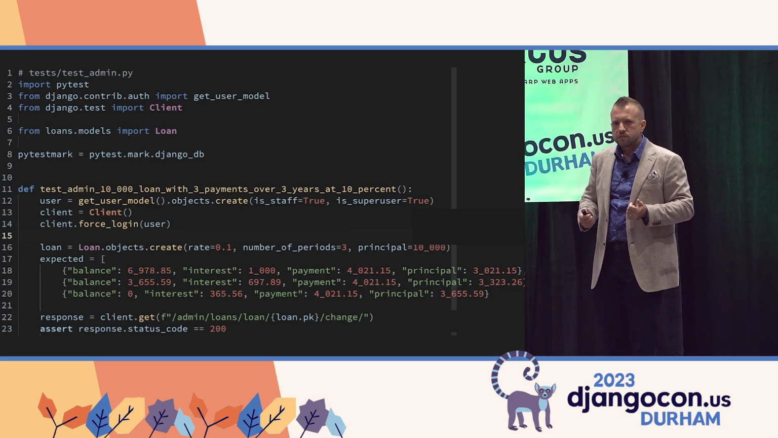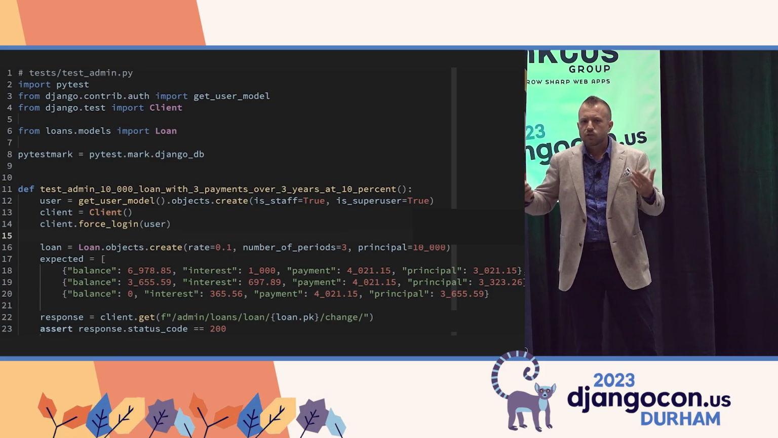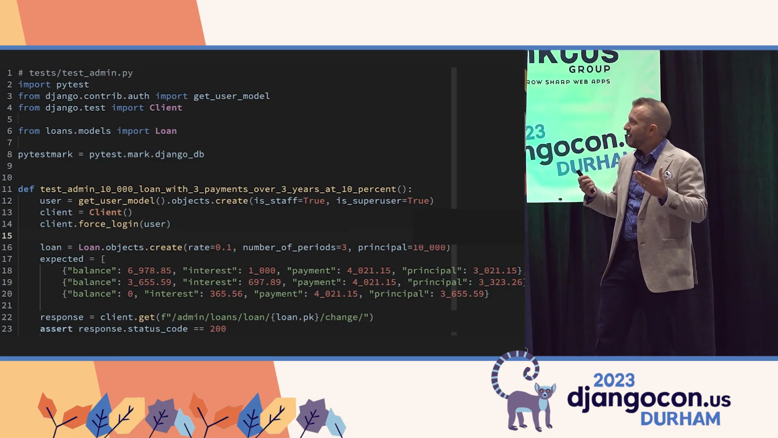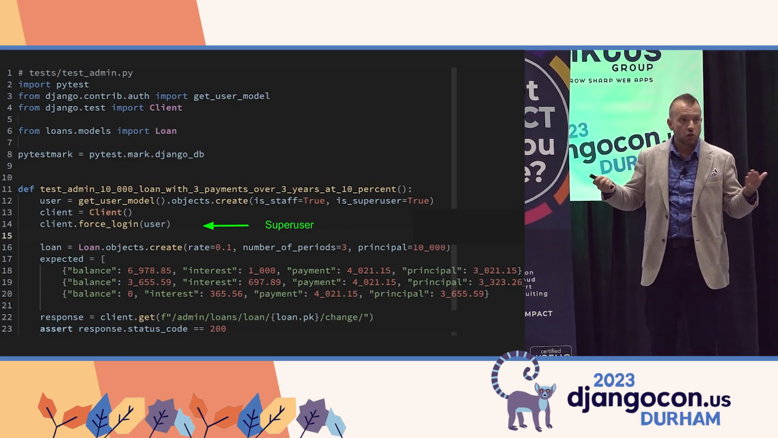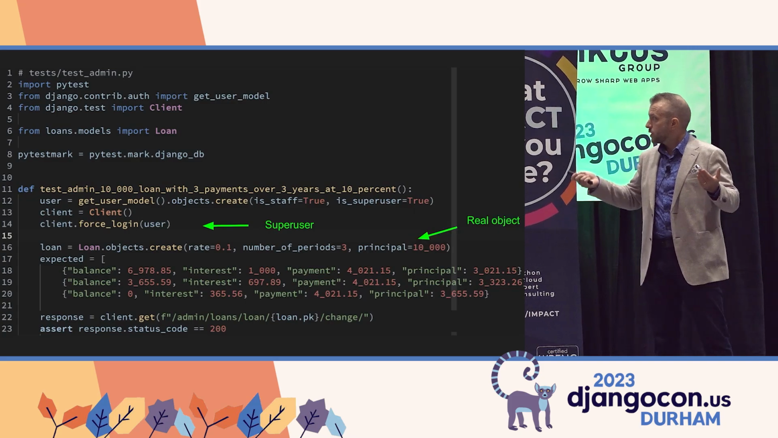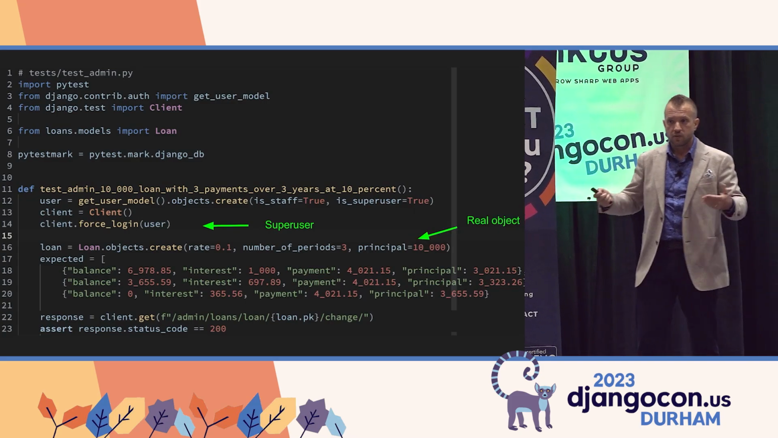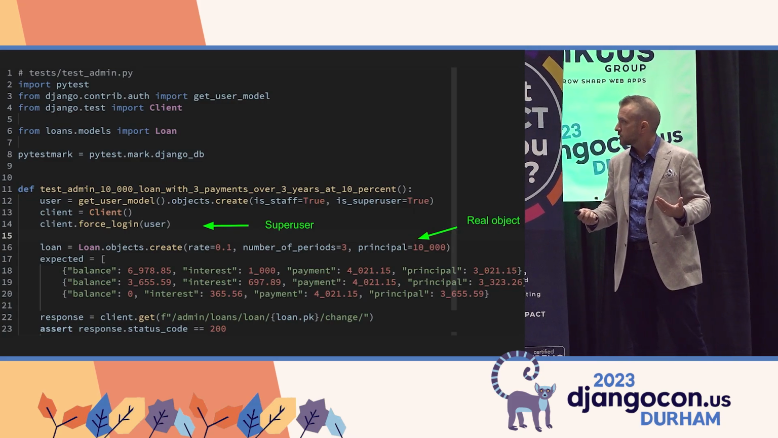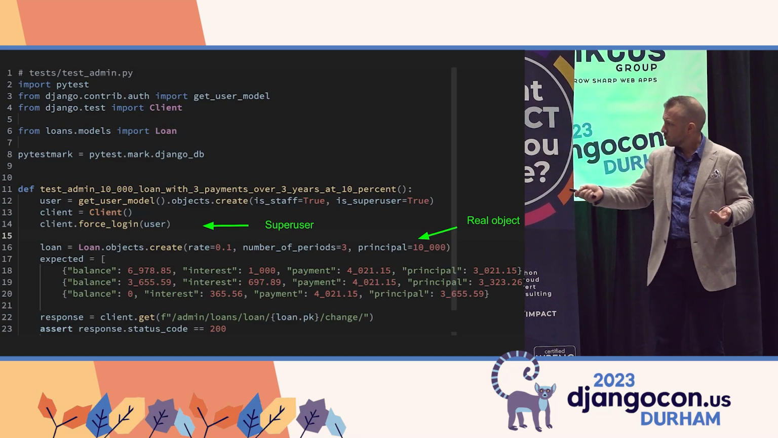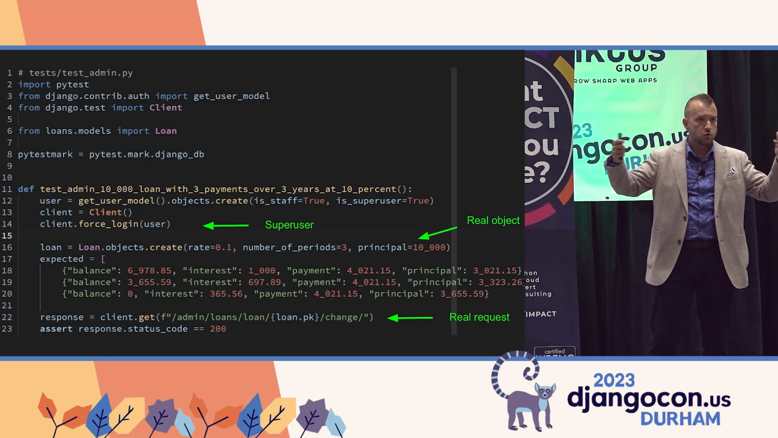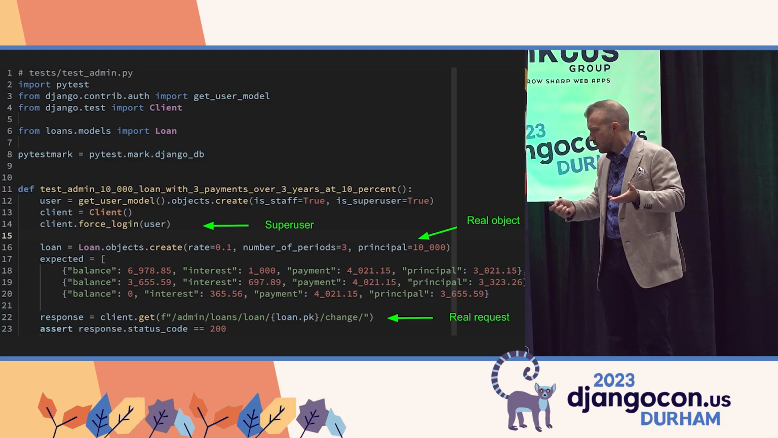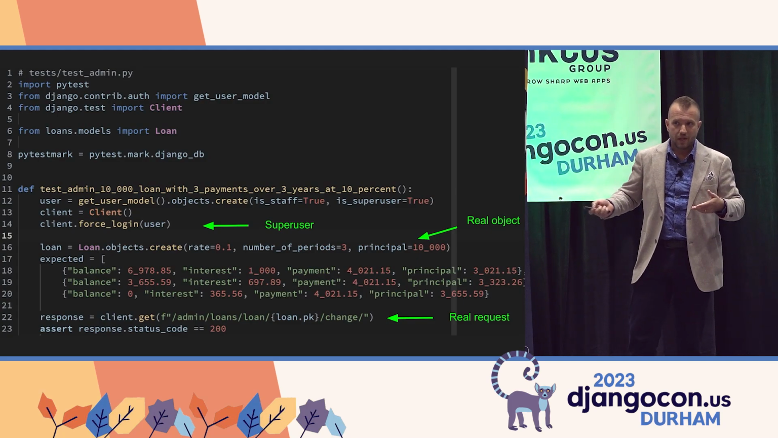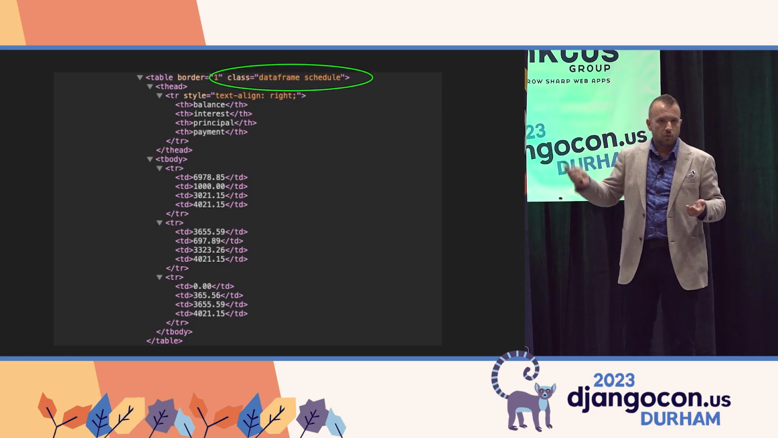So let's do something better. Let's focus on what happens as a user. We'll create a superuser and log them in. We'll create a real loan in the database with the values that we expect. And then here's our schedule, and we'll actually call the URL that's exposed in the system and assert that it's a 200. But now you're thinking, well, Mark, this is HTML and this is different, and this is what we have to deal with.